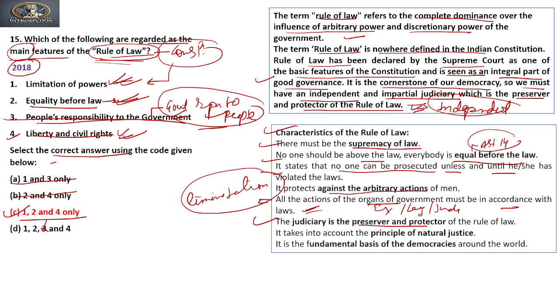The judiciary is the preserver and protector of the law. Yes, we have seen how the judiciary is to preserve the rule of law. It takes into account the principle of natural justice. It is a fundamental basis of democracies around the world. So rule of law is a fundamental basis. Is it clear?